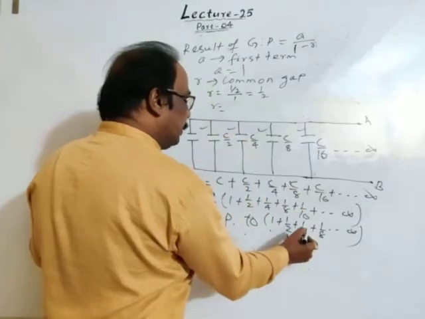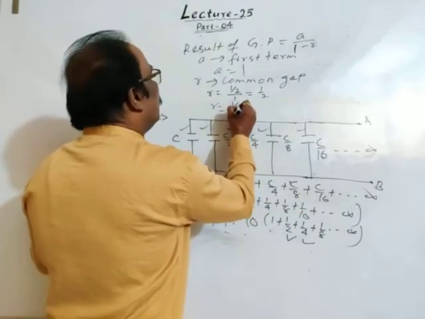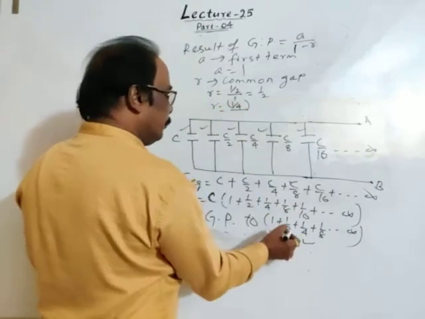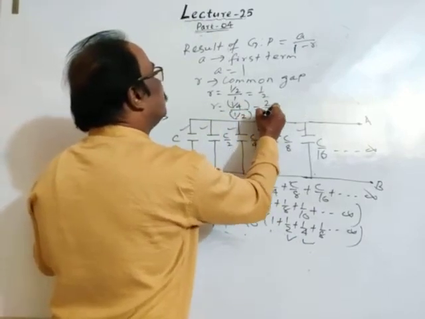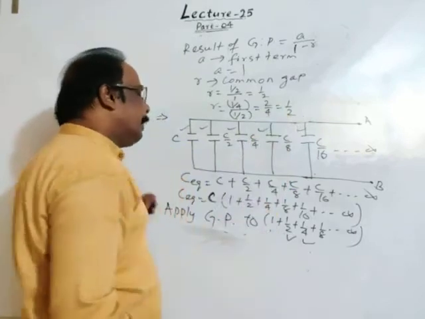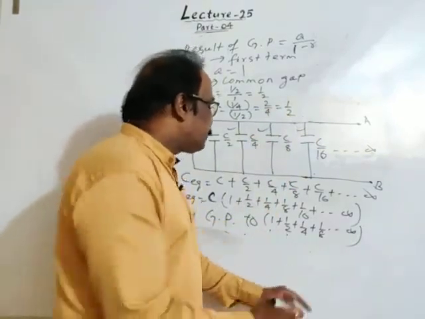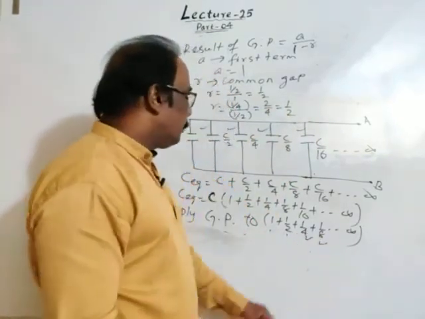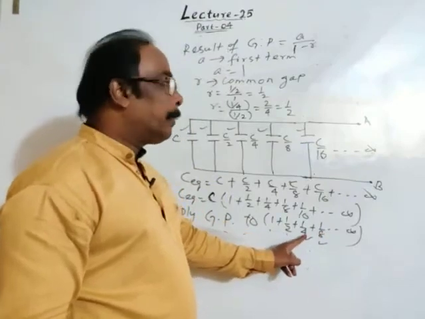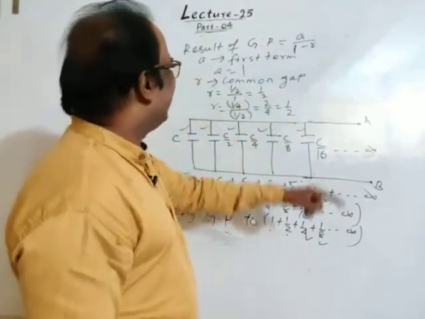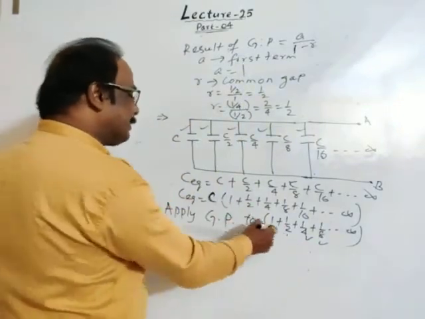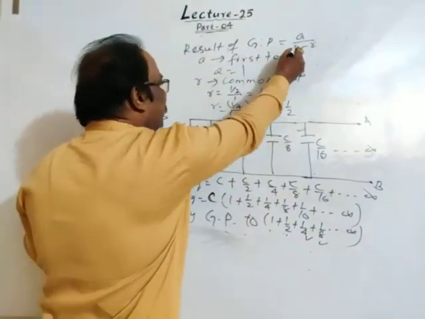Between 1 by 2 and 1 by 4, it is 1 by 4 divided by 1 by 2, which again comes to 1 by 2. Similarly, between these two, the common ratio is 1 by 8 divided by 1 by 4, again 1 by 2. Then what is the result? The result is A by 1 minus R, where A is the first term.